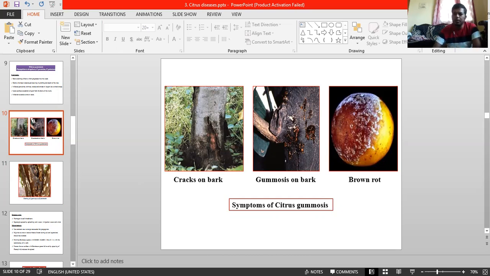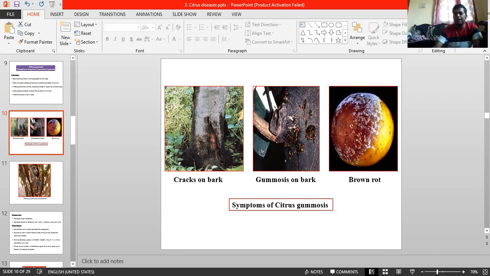The first symptom is dark staining of bark, which progresses into the wound, meaning it can spread upward as well as inside. The bark in such parts dries, shrinks and cracks. So cracking is there here. In severe cases it causes cracking and splits into lengthwise vertical strips. The bark at the base is destroyed, resulting in girdling and finally death of the tree. Wherever there is an infection with girdling, it can definitely cause death.